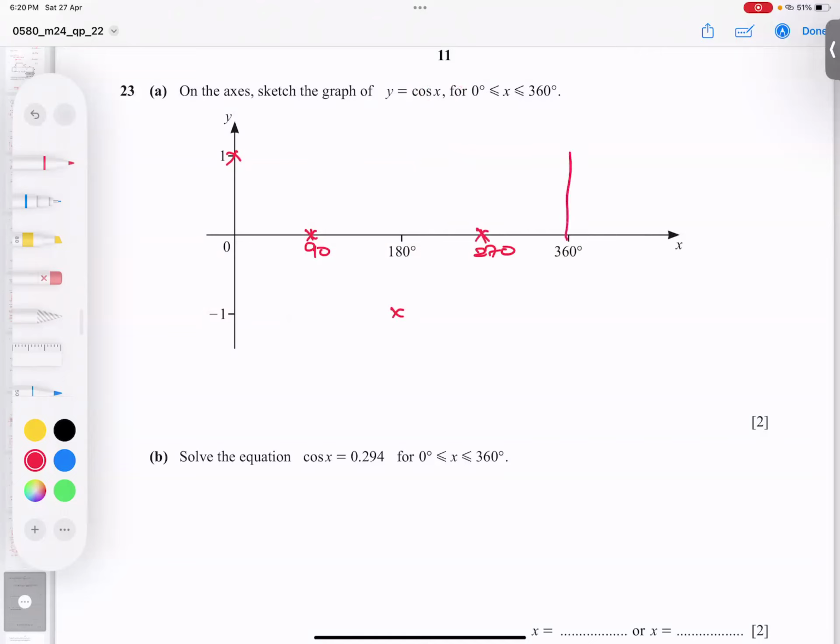Some students join this way. I said many times, don't join this way. Wrong. The right method is this: a blue curve, bending. This is the right way of doing it. I hope you got the point.